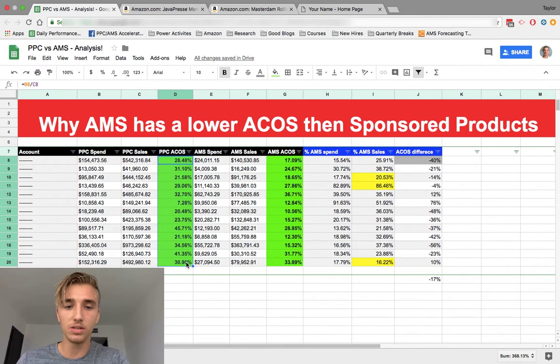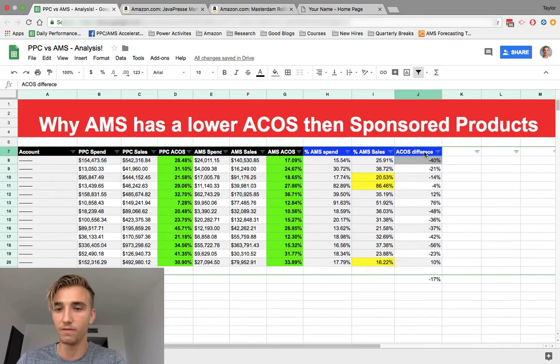PPC ACOS, you can see, is about 28% on this account for the PPC, and the AMS is 17%. So again, the AMS ACOS is about 10% lower, which is crazy. That's actually a 40% ACOS difference. This is just getting you the percentage difference between the PPC and AMS right here. So this account, 31% in PPC, 24% in AMS.